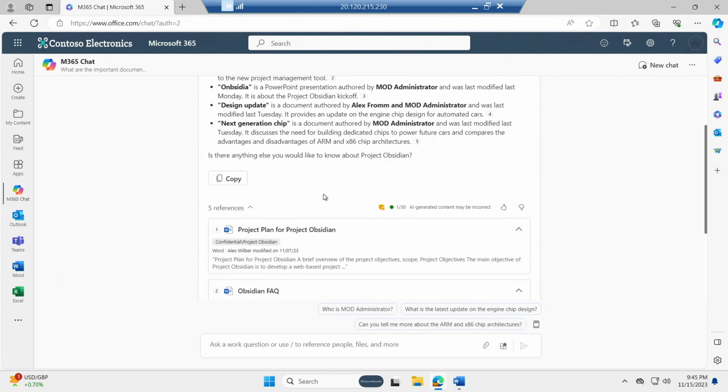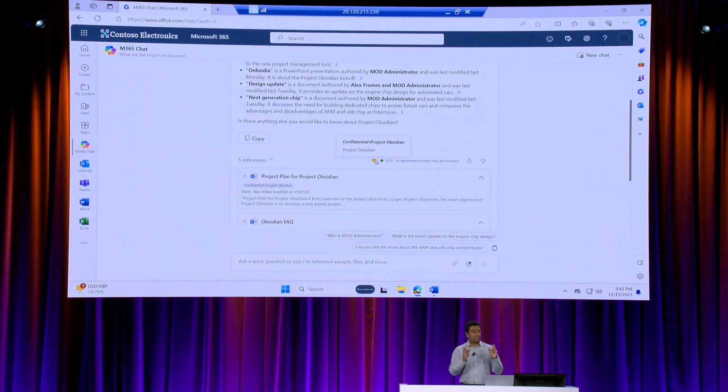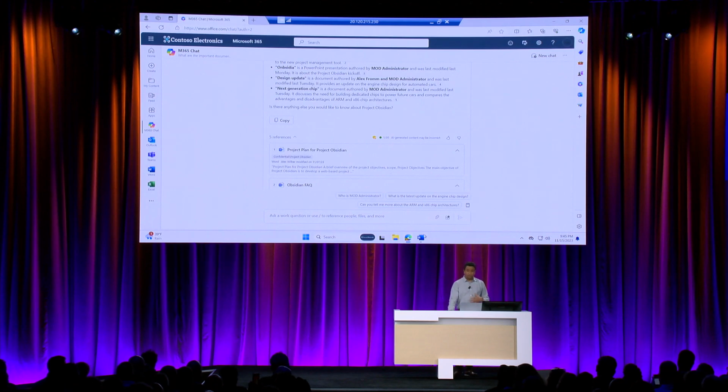The third place that this is going to show up is right there in the chat. So because we are referencing sensitive documents, this sensitivity label is inherited to the chat itself. Which sensitivity label? The most restrictive one. So if you're referencing 5 documents and confidential Project Obsidian is the most restrictive label on any of the files, that's what gets inherited to the chat. Again, we are doing everything we can to make sure your users do the right thing with their data and keep the data safe.